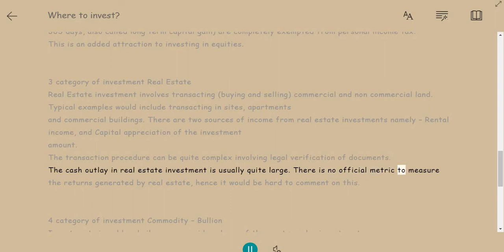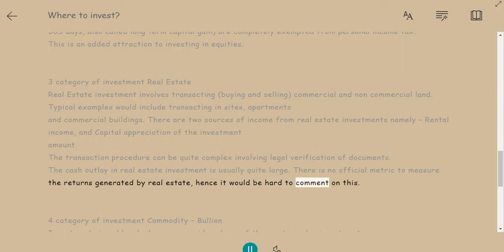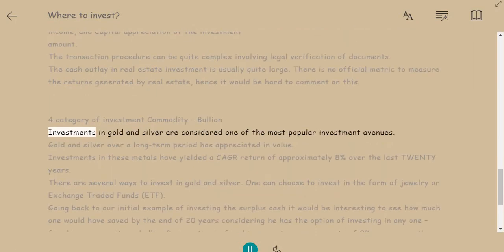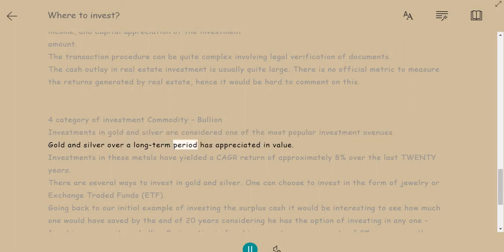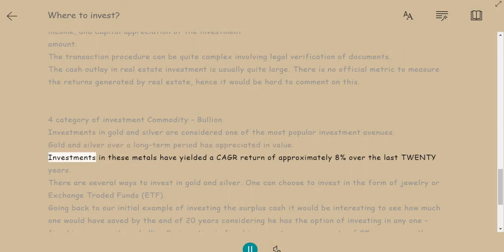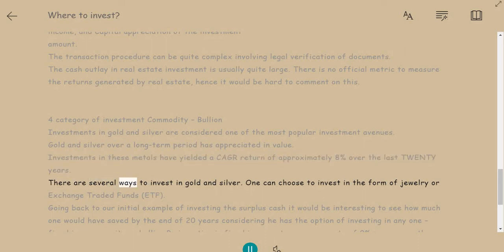There is no official metric to measure the returns generated by real estate, hence it would be hard to comment on this. 4. Category of investment: commodity bullion. Investments in gold and silver are considered one of the most popular investment avenues. Gold and silver over a long-term period have appreciated in value. Investments in these metals have yielded a CAGR return of approximately 8% over the last 20 years. There are several ways to invest in gold and silver. One can choose to invest in the form of jewelry or exchange-traded funds, ETF.